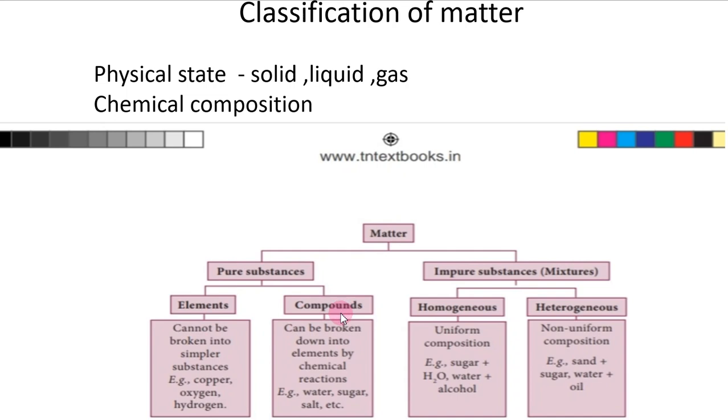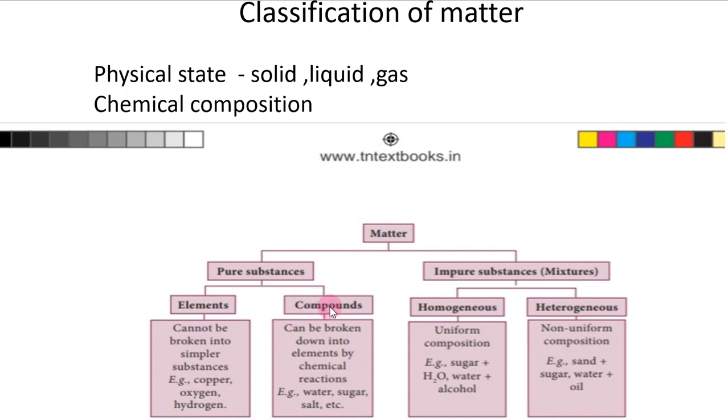Then compounds, which are also molecules. Two or more elements interact together to form a new substance, which is called a compound. What is a compound? Two or more elements interact together and form a new substance.